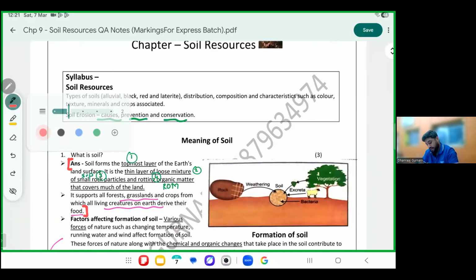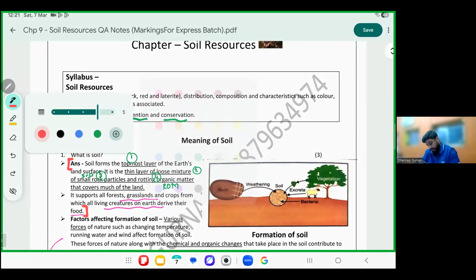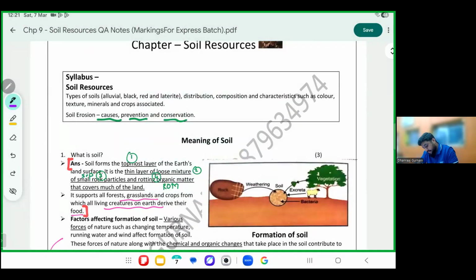Let's understand what is soil. Soil is the topmost layer. Please mark those words, topmost layer of the Earth's surface. In geography, it is a thin layer of loose mixture of small rock particles. Please mark those words, loose mixture of SRP, small rock particles, and rotten organic matter that covers much of the land.